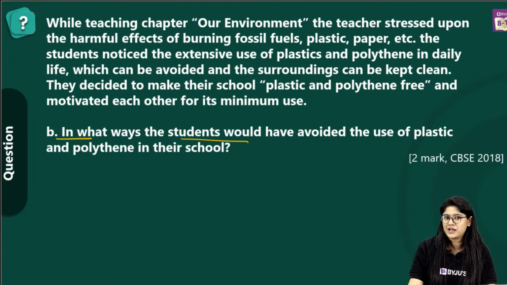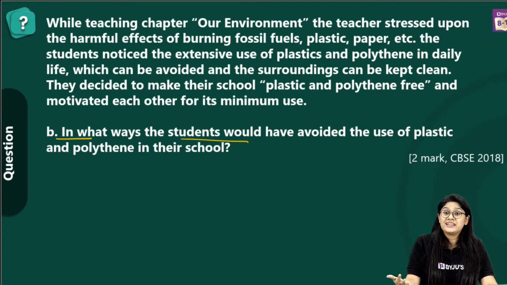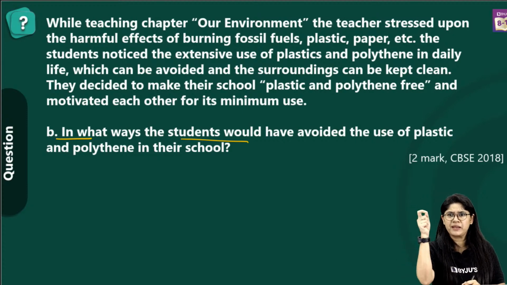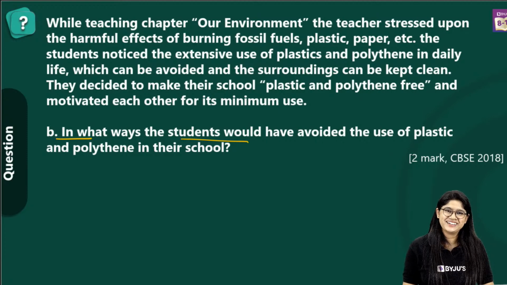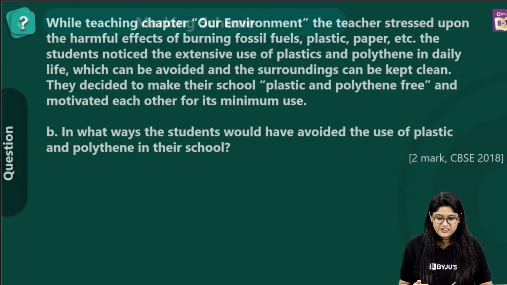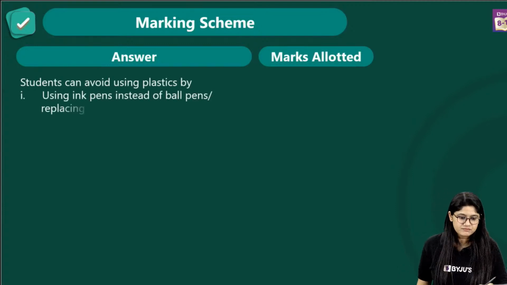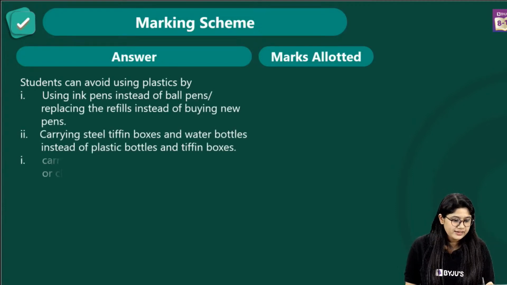By not bringing plastic bottles, by recycling, by using paper bags, by carrying cotton bags, right? And by not tearing papers to make planes. That of course we can all do, right? By not eating kurkure in school. Yeah, we should not be eating those. Yes, easy. Students can definitely avoid it.